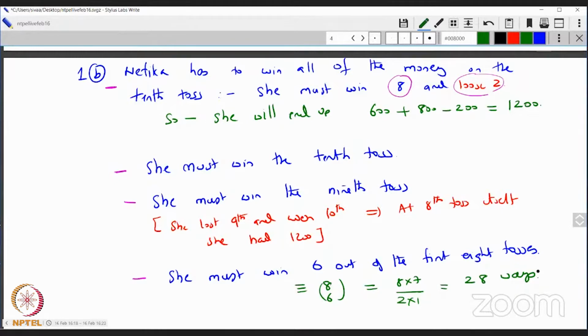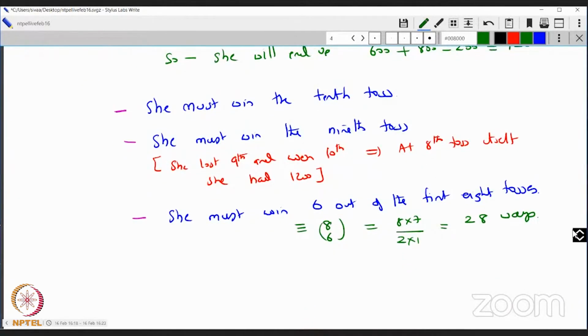So now there's one forbidden thing. She can't win the first 8 and lose the last 2. That's also not allowed, right? Suppose she wins, let's say, 3 wins, then 4 wins, 5 wins, 6 wins, and then LL. This is not allowed. Why is this not allowed? Can someone tell on chat why it's not allowed?